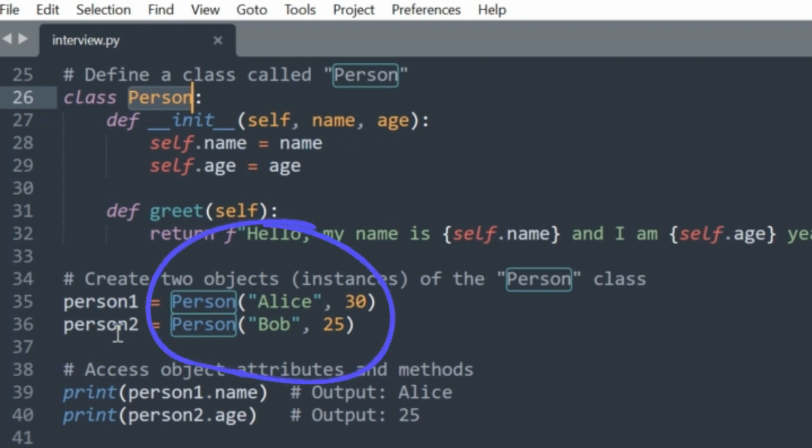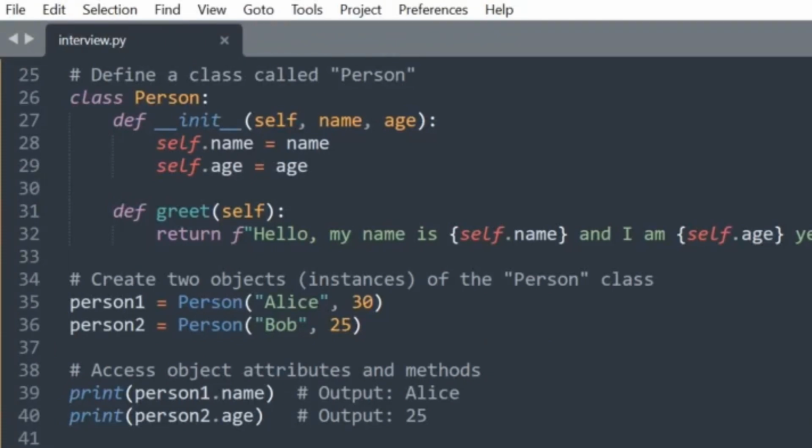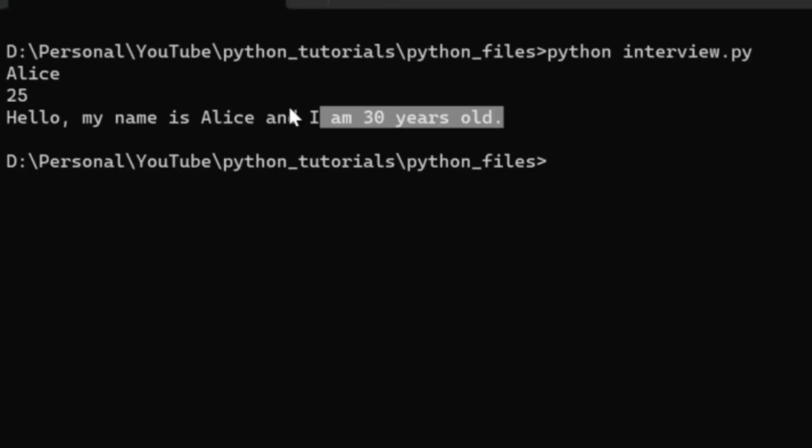The __init__ method then assigns these values to the object's attributes, self.name and self.age, for each instance. The __init__ method is essential for ensuring that newly created objects have their attributes initialized with meaningful values, making it easier to work with them throughout the life of the object. If you run this Python file, you will see the same output as you're seeing on the screen.